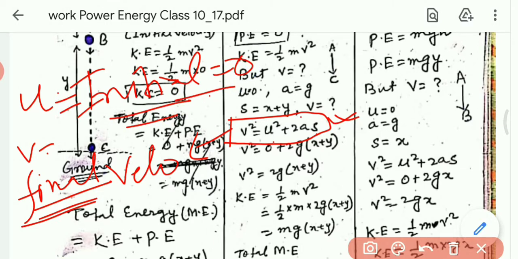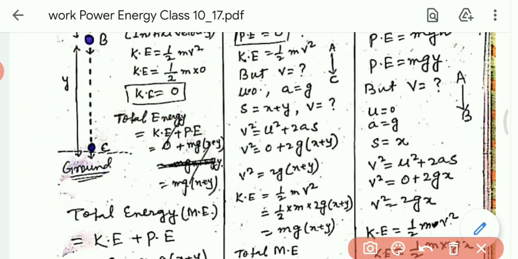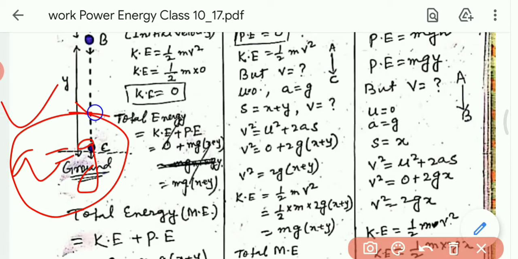And here a is acceleration, but when the body is freely falling, a equals g, because this is also acceleration. So here we will put a equal to g. Why? Because the body is moving down.